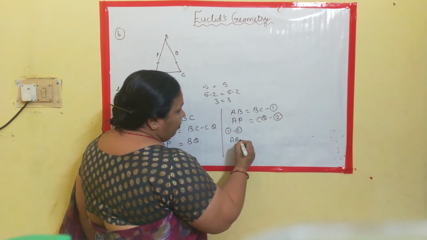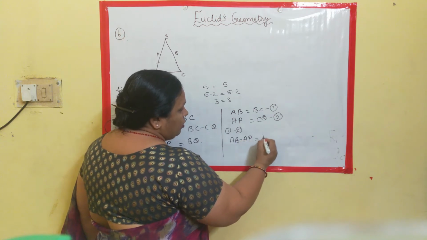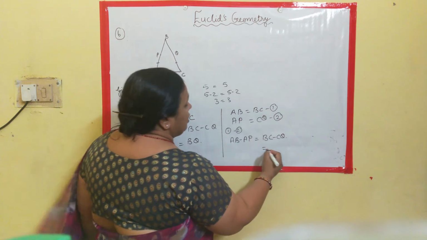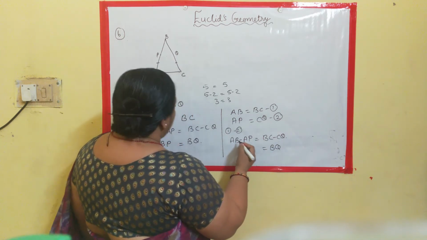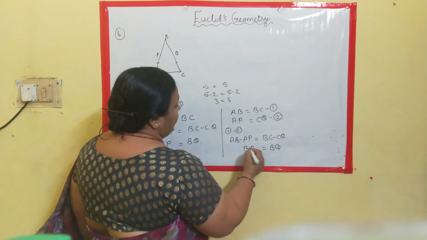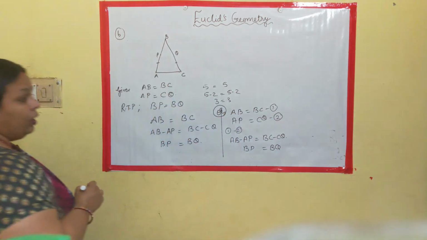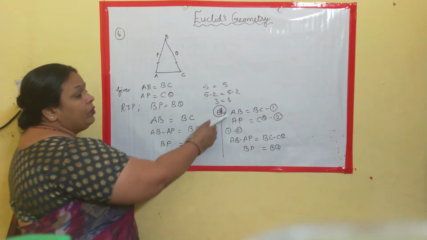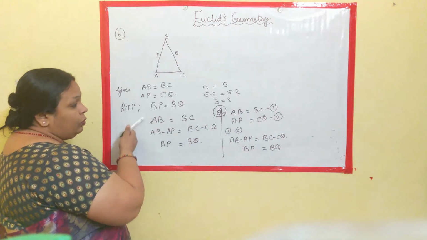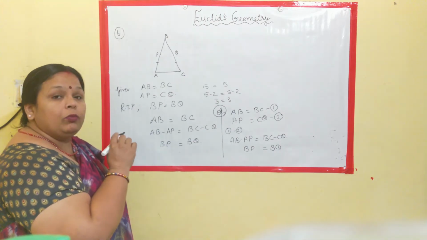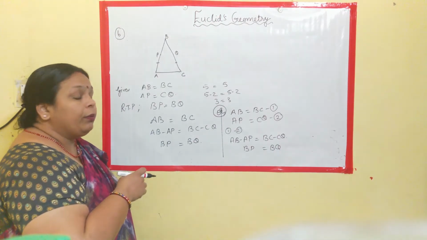That will be AB minus AP is equal to BC minus CQ. Now BC minus CQ is BQ and AB minus AP is BP. Clear? Here you need to state the axiom, that because of this axiom you are going to get this one. Clear?